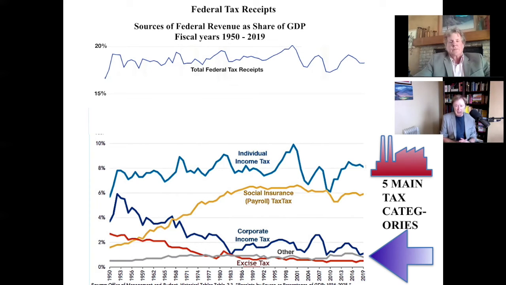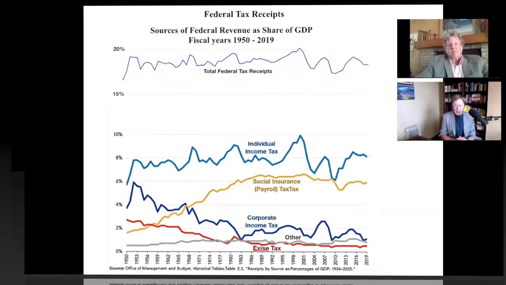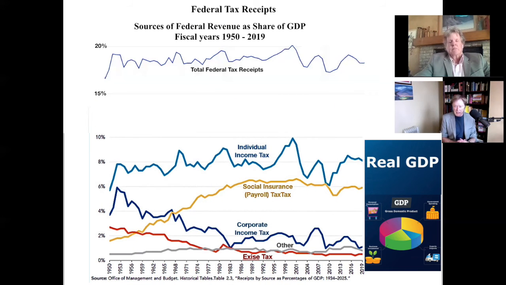The point we're making here is that individual income taxes, though there's a perception to have increased relative to real GDP over the last 50 years or 70 years, actually, even as we look at the last 30 years, the numbers are about the same. Individual income tax as a percentage of real GDP was about the same in 1986 as it was in 2019. Also, I think it's important to notice that our individual income taxes are about half of our total federal tax receipts. I think that's a great point to make, Eric.